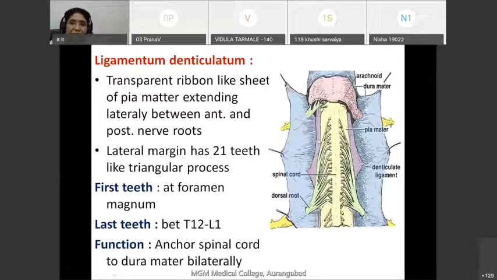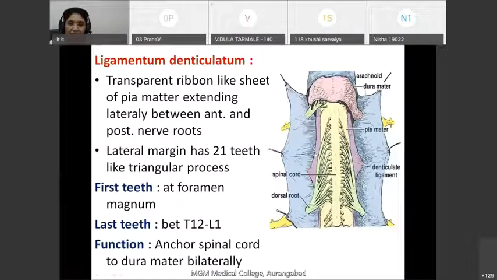Now this ligamentum denticulatum, which is a cone-like or tooth-like structure, extends from the first cervical vertebra to the first lumbar vertebra. And that's why their number is 21. So there are 21 teeth-like triangular processes which are called ligamentum denticulatum or denticulate ligament.